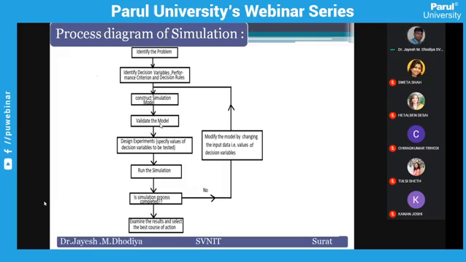Validation is in two ways. One is the exact system available in the real world phenomena, and the second is what you have constructed in a computer by coding. So is it performing the same as the actual system or not? If it performs the same as the actual system, then your simulation model is correct. But when you validate the model, sometimes whatever variables and parameters you decided are all correct, but because of a small coding error, your model will generate a different kind of output. Keep that in mind.